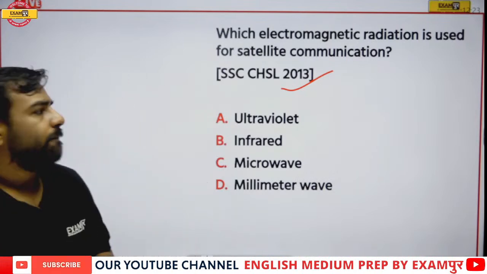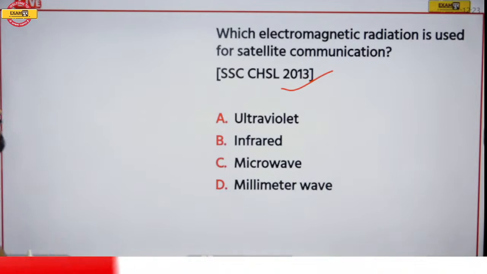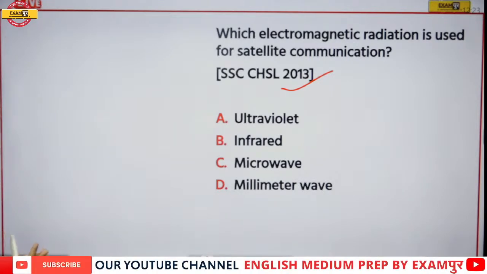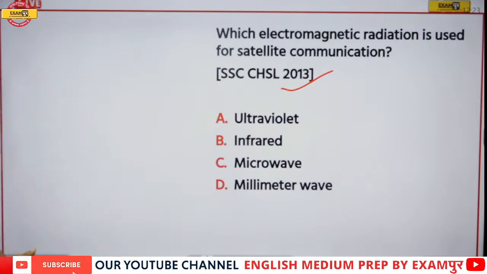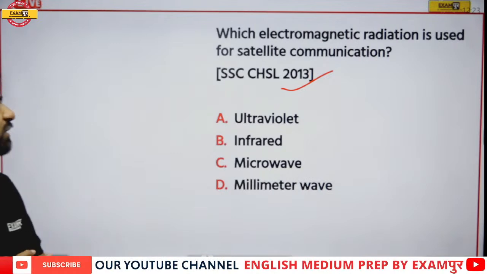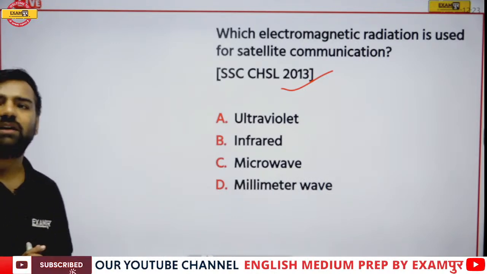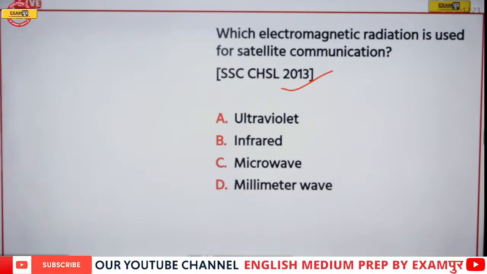Still waiting for the answer. If I'll talk about the electromagnetic radiation which is used for satellite communication, so is it ultraviolet, is it infrared, is it microwave, or is it millimeter wave? What is the correct answer for this? We have just discussed about it. So Jagdishan is with ultraviolet wave. Ultraviolet, are you sure? Udbhav, what's your answer? And everyone else, I'm waiting for the answer from everyone.